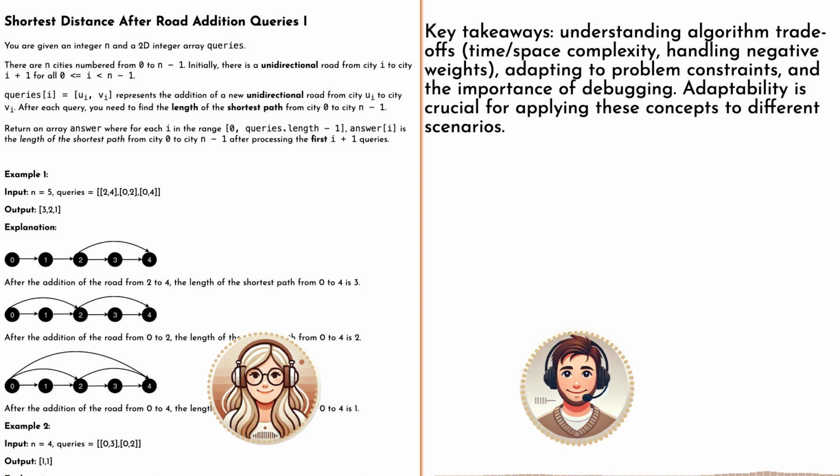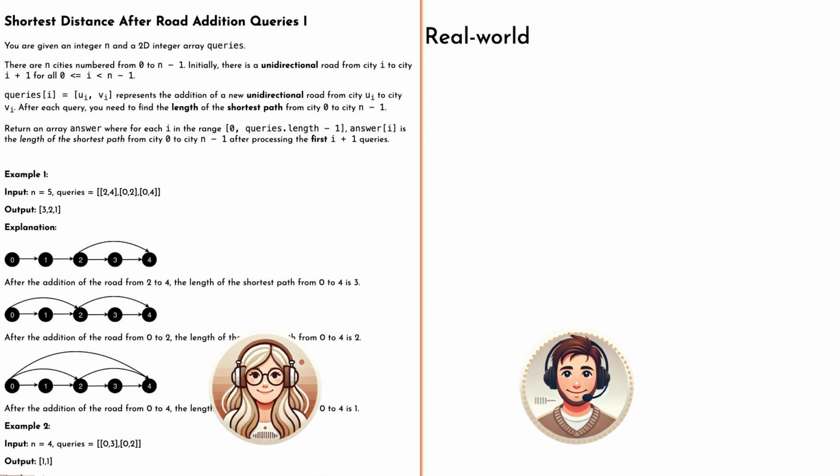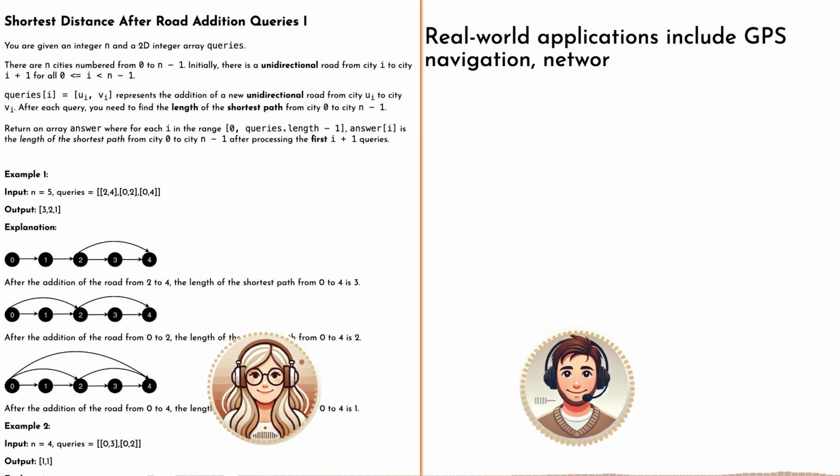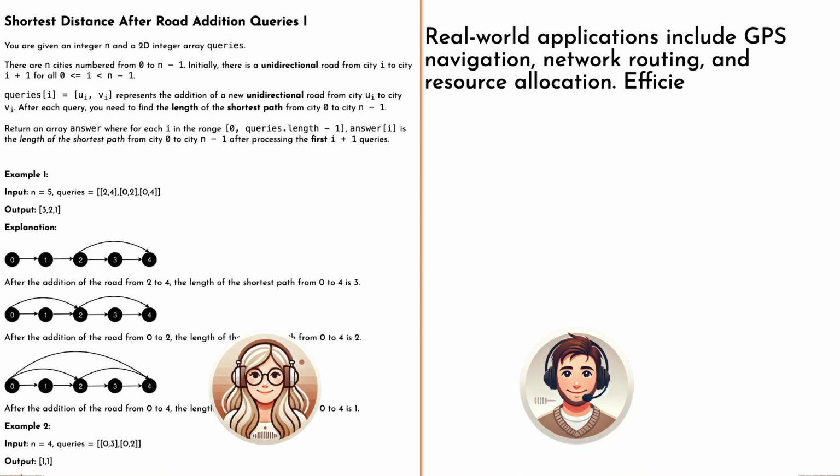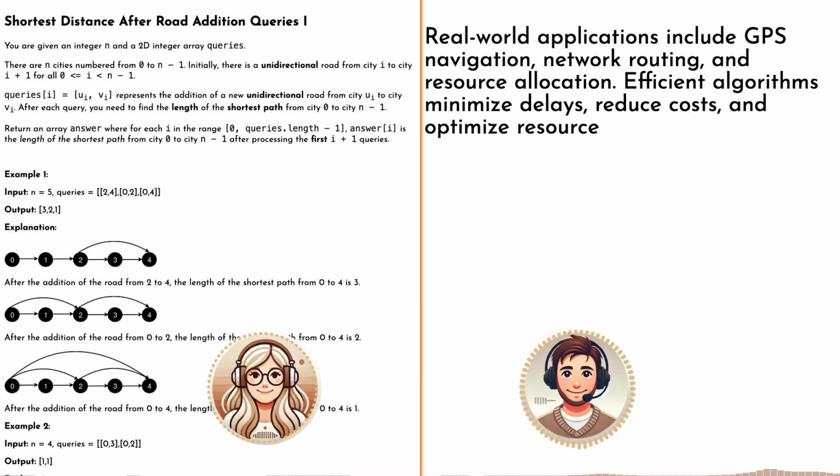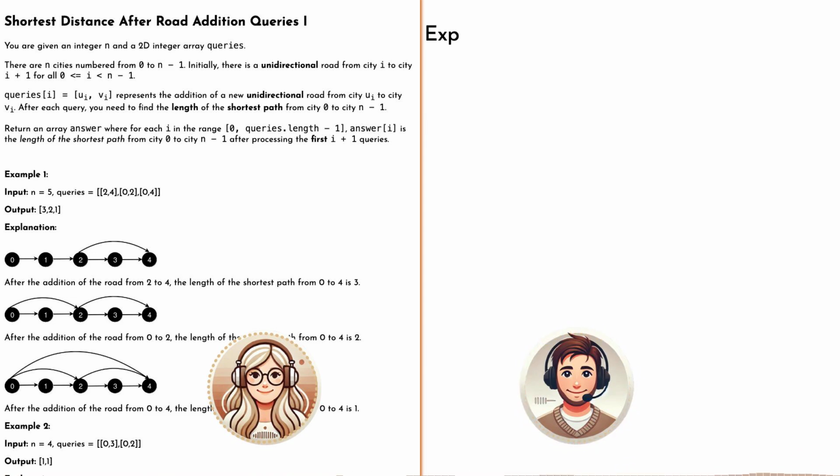Exactly. Brute force might work for some things, but for dynamic problems like this, it just won't cut it. We need something more sophisticated, something that can handle the twists and turns. Right, like Dijkstra's, or that combo of topological sorting and dynamic programming. They're not just textbook examples, they have real-world applications. Oh, absolutely. Think about GPS navigation, network routing, all that stuff relies on these concepts. It's all about finding the most efficient path, even when the landscape is constantly shifting.